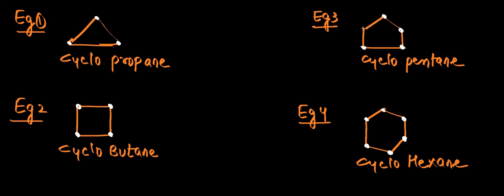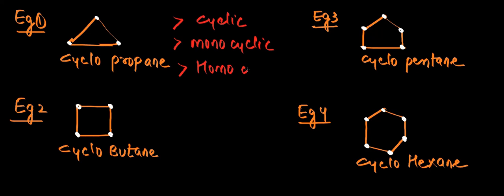So let us try to categorize them. The first point that I can write is that all of these are cyclic compounds because they are having rings. How many rings are present in all these given examples? One ring is present, so all of them can be considered under monocyclic compounds. Now in the ring all the connecting atoms are carbon atoms, so we can consider them as homocyclic compounds. In homocyclic, if you see here, there is no alternate single and double bonds.